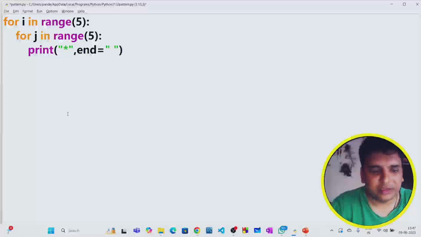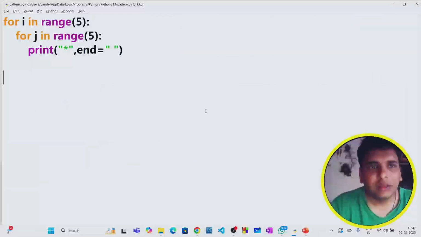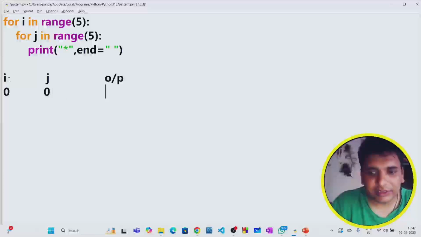Now let's go and check how many stars we are going to get. Definitely it is 25 stars, you can count it now. But I just wanted, if one iteration is done, then it has to start from a new line, guys. So in order to make it start from a new line, we need to think about it. For example, i is here, then j, and then here is the output. Now here i value is 0, j value will also be 0, and 1 star will get printed here.